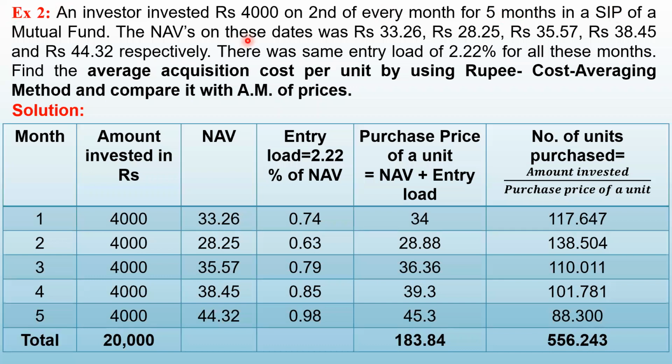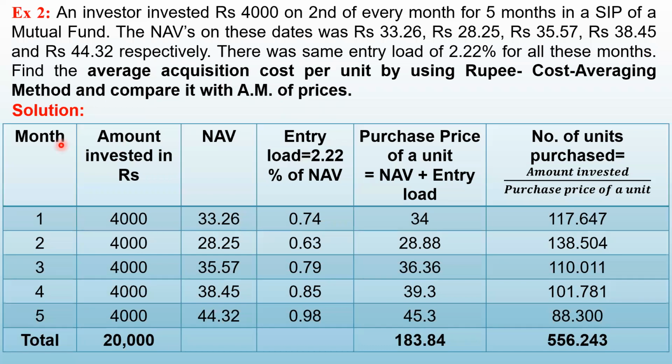The NAVs on these dates were rupees 33.26, 28.25, 35.57, 38.45 and rupees 44.32 respectively. There was the same entry load of 2.22% for all these months. Find the average acquisition cost per unit by using rupee cost averaging method and compare it with the arithmetic mean of prices. So let us first of all prepare a table.